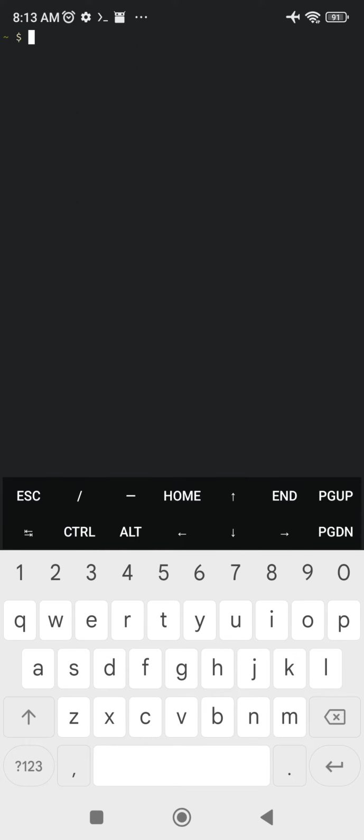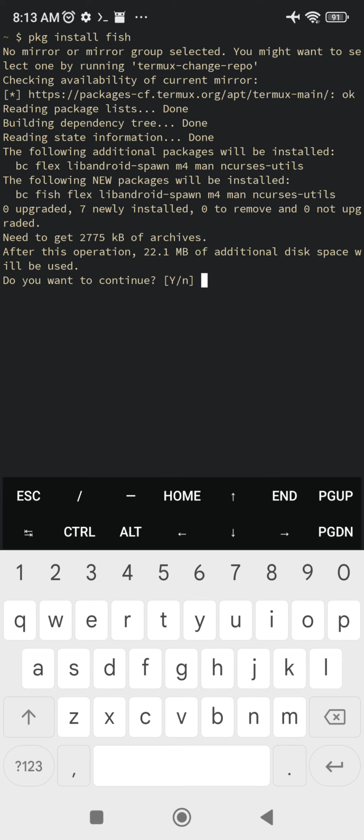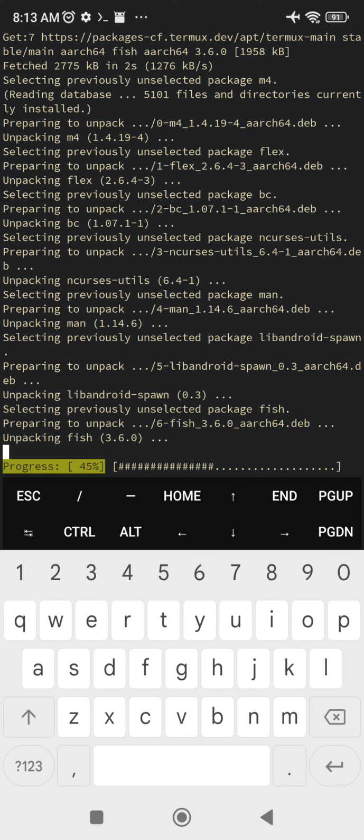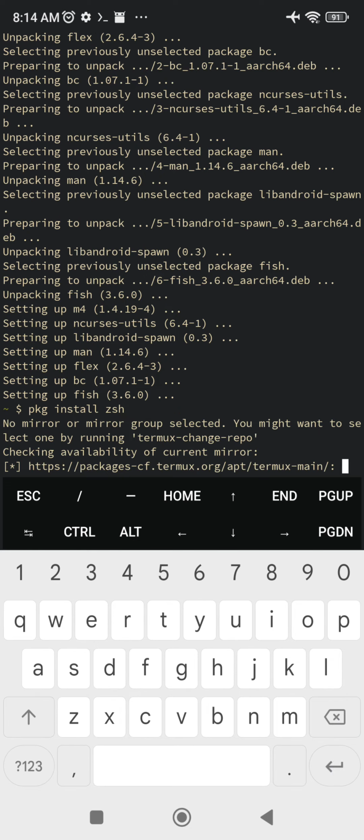Okay, then let's also install another shell called fish. Let's install another one which is called ZSH shell.